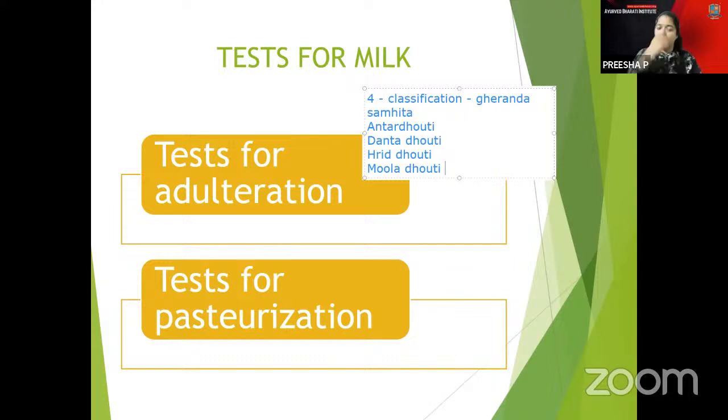And Vyutkrama is there. That is the water through the two nostrils, and then you are expelling through the mouth. And also the Sitkrama is there. One is the Vyutkrama and the other one is the Sitkrama. That is the water through the mouth and expelled through the nostrils. Vice versa is considered as Sitkrama and also the Vyutkrama there.